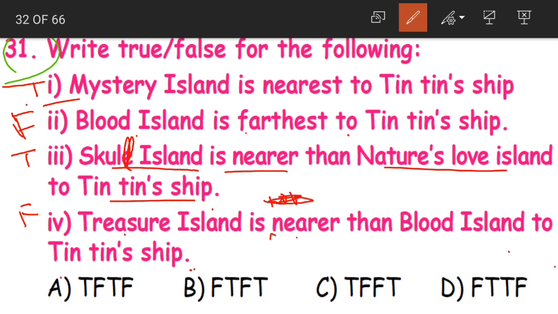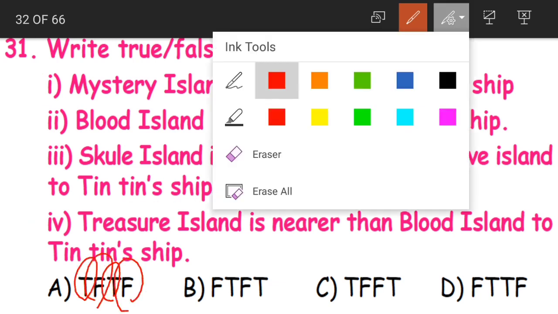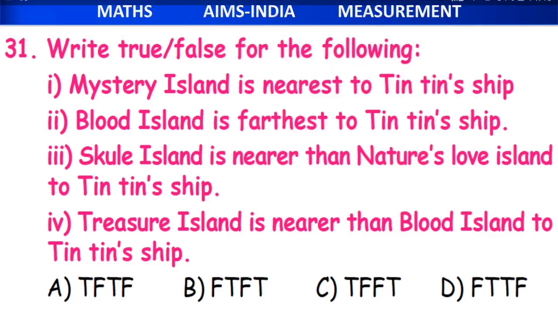So this is our order of the answer. True, false, true, false. Option A, true, false, true, false. Statement 1 and statement 3 are true. Statement 2 and statement 4 are false. I hope this is clear, children.